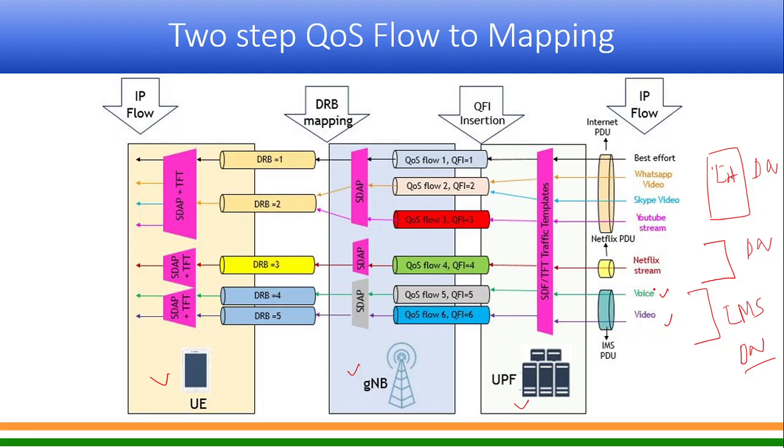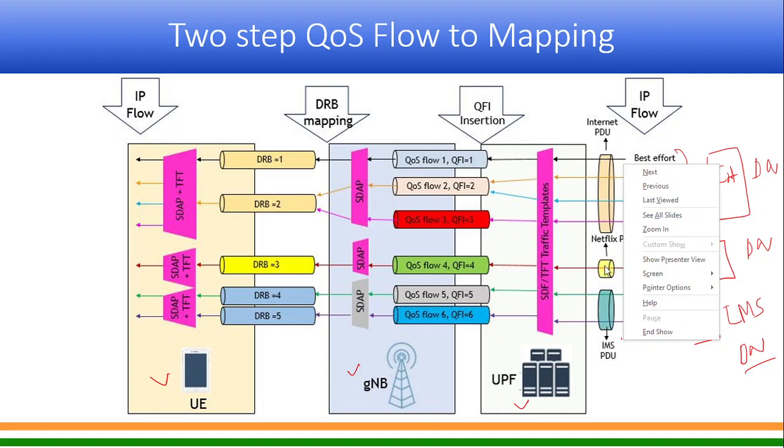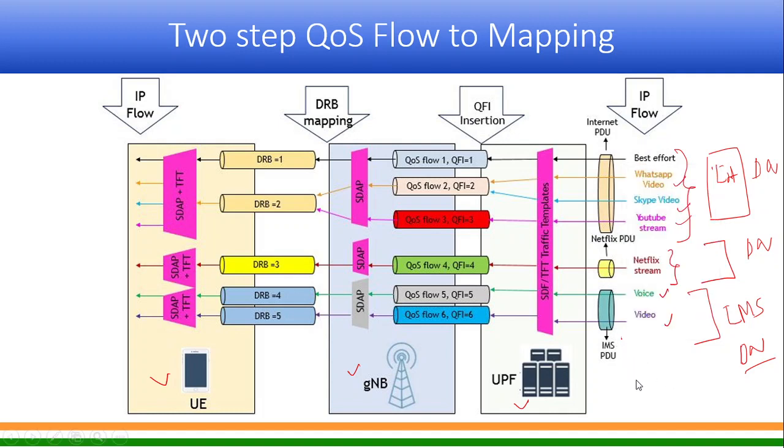And the Netflix could be either part of the internet, or if they have some arrangement with the operator, they can have a separate data network. And then you have all internet traffic where there is WhatsApp video, Skype video, YouTube stream. So this is called internet PDU, this is called Netflix PDU, packet data unit, and this is called IMS PDU. So on to the UPF, as I said, there will be a filter set, that is also called SDF template, service data flow.